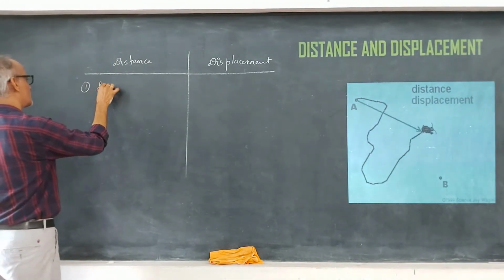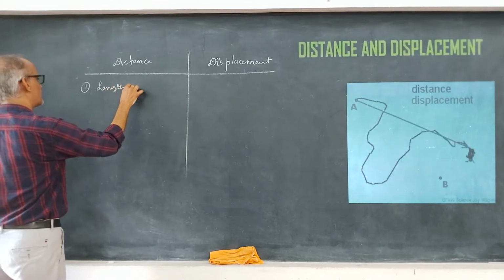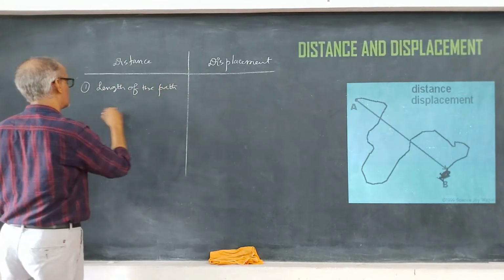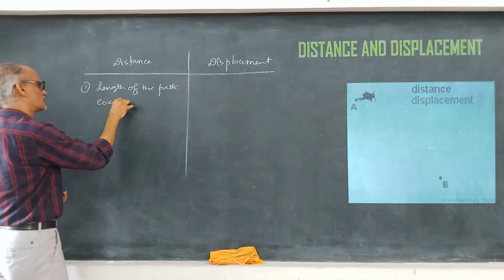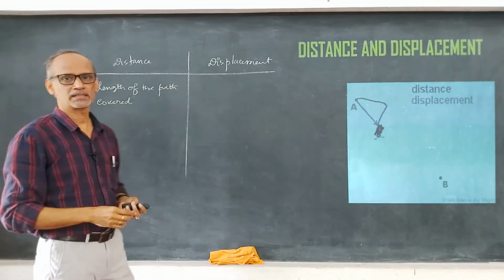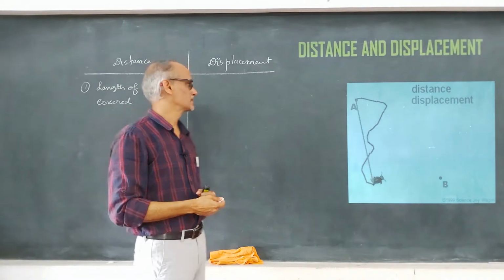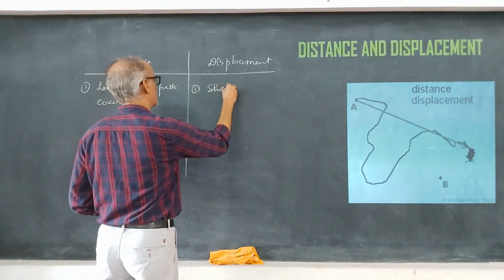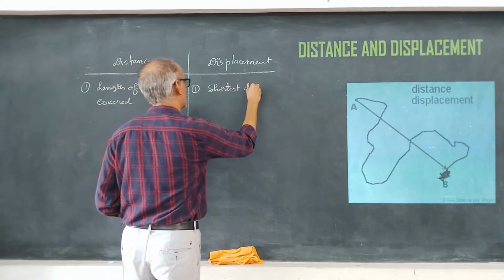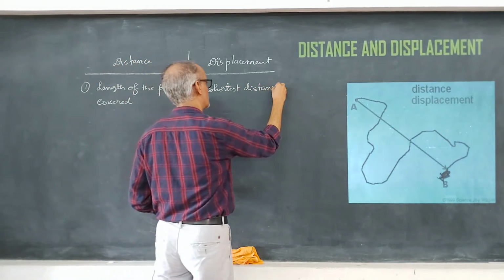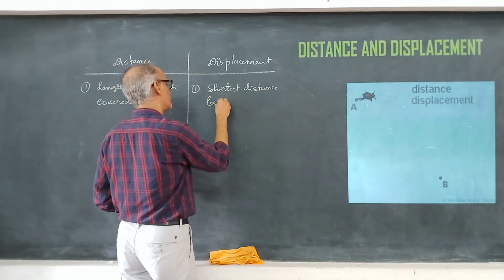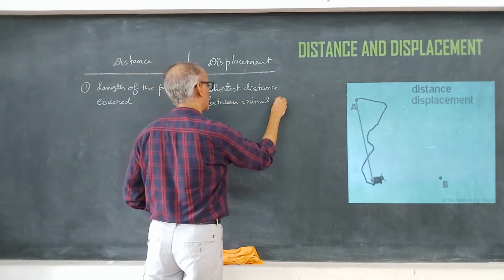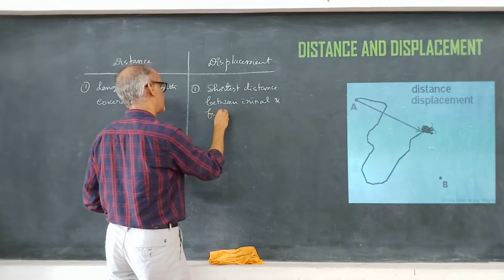Distance is nothing but the length of the path covered. So, what is distance? The length of the path covered is called the distance. What is displacement? Displacement is the shortest distance between the initial and final point.